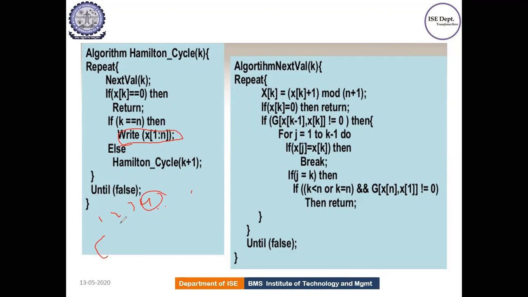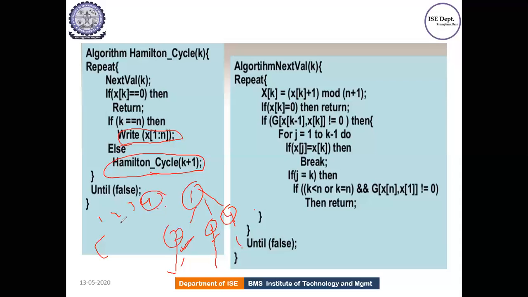So I can give this example. We are done with 1, 2, 3, 4. Suppose you are at this stage in the state space tree, and you have done with some solution. I need to check, are there any other vertices left out? Yes, 3 is left out. So I should increment the vertex value and call the Hamiltonian cycle again for this also. Correct? Is this clear?